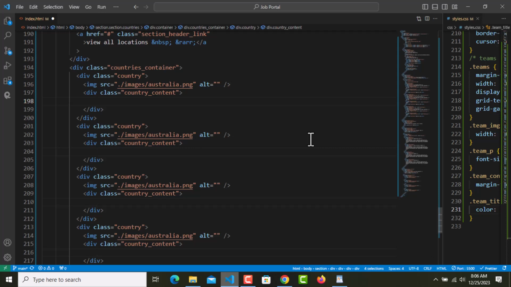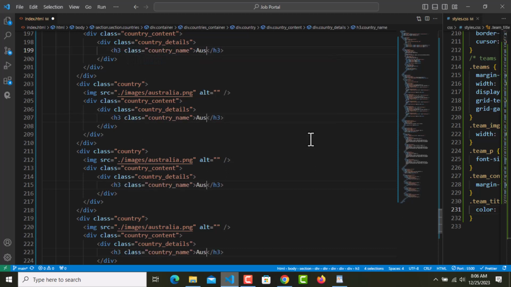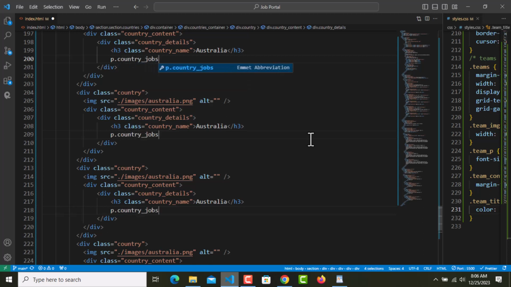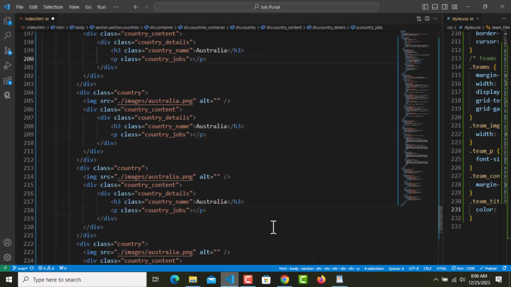So dot country underscore details, which has h3 with the class name of country underscore name, which will be Australia for now, and paragraph with the class name of country underscore jobs, and the text will be 140 jobs, how many jobs are available, so 140 jobs.